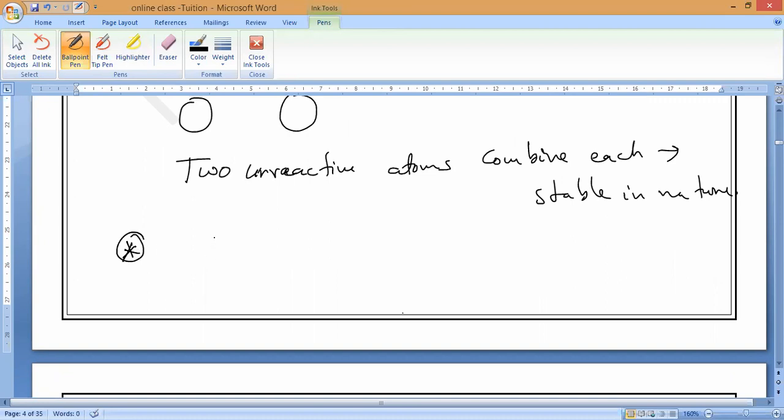What is that? It's already stable. What, Ra? This atom is already stable. The inert gases, which are unreactive. See, inert gases are unreactive. For them, no gaining or losing electrons. But other elements will try to gain the inert gas electronic configuration. Means, like inert gases, they also will try to get the electrons and become stable in nature. That is the cause of chemical bonding.